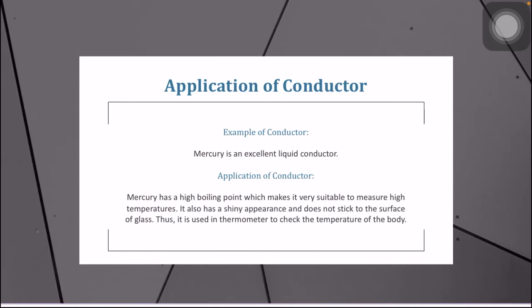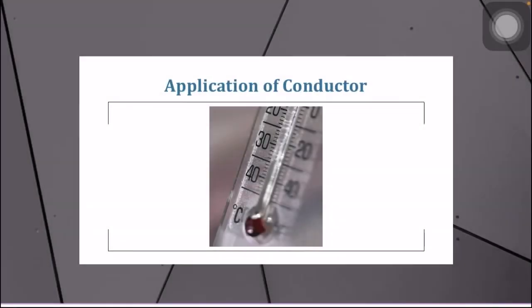Next, for the application of conductor, example is mercury. The application is, mercury has a high boiling point which makes it very suitable to measure high temperatures. It also has a shiny appearance and does not stick to the surface of glass. Thus, it is used in thermometer to check the temperature of the body. Here are the pictures of thermometer.